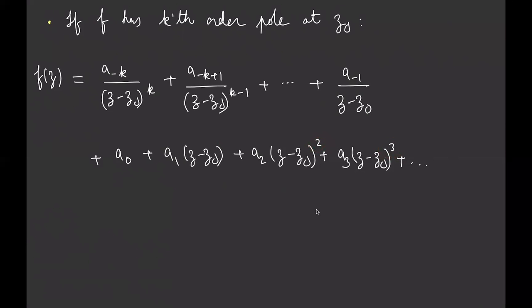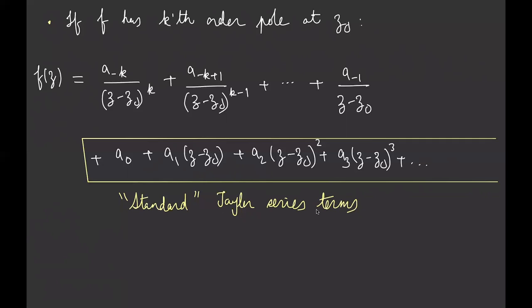So it includes that part, but it also includes the negative powers. So that's z minus z0 to negative 1, and so on, all the way up to this point. It doesn't go off towards infinity in this direction. It stops at this point because this has a kth order pole. So if I multiply everything through by z minus z0 to the k, it's going to be a perfectly well-defined function. So it only goes towards the negative values up to this point over here.